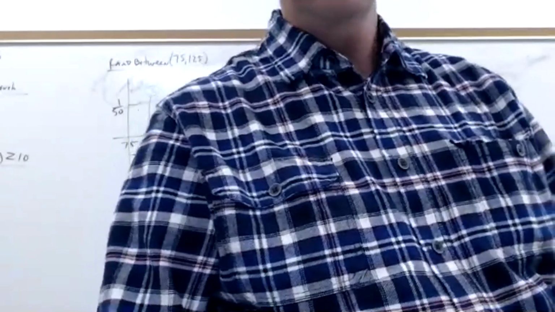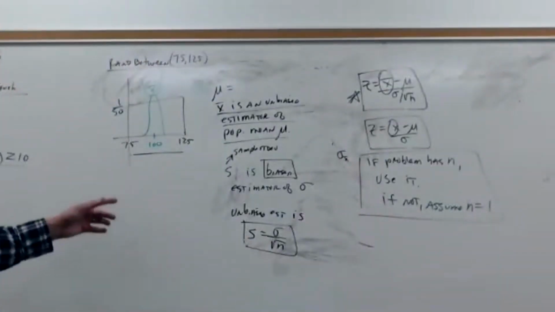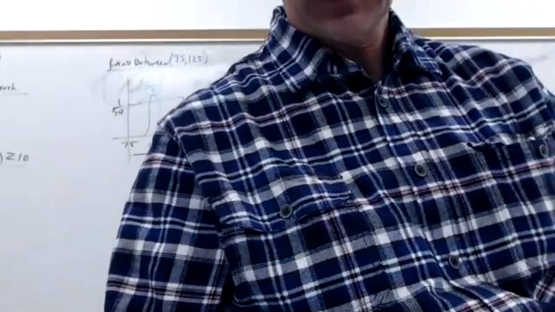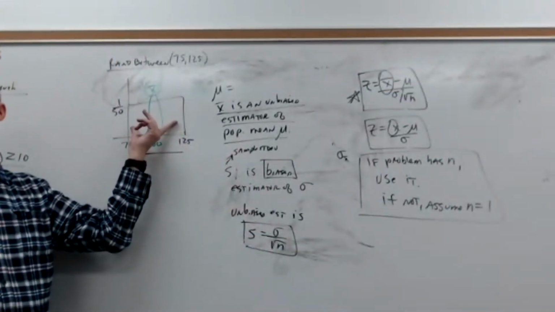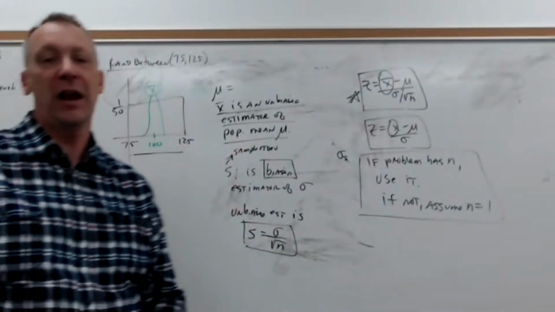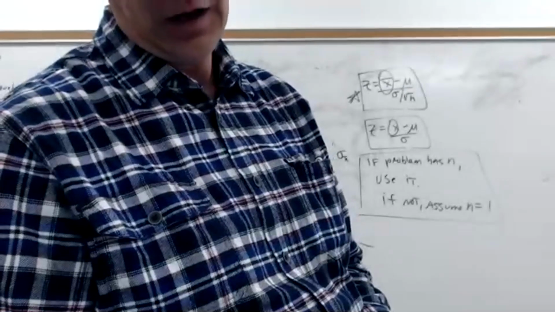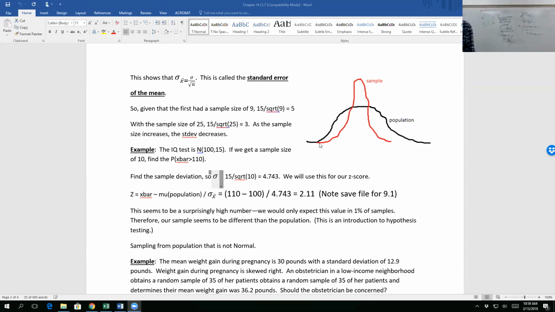Now, you'll notice here on the board, the underlying distribution was not normal, but the sample is normal. Now, of course, if I have a normal distribution, then my sample will also be normally distributed as well. But it's going to have a much smaller standard deviation than the population. So that's why I've got the skinny sample versus the thicker population. Does that make sense? Okay.